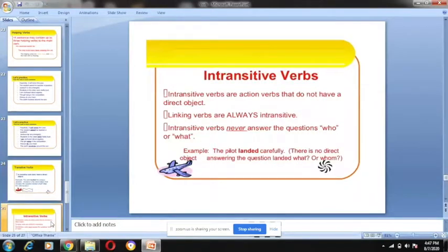Now, intransitive verb: there will be an action, but that will not directly pass from subject to object. It is just the opposite.